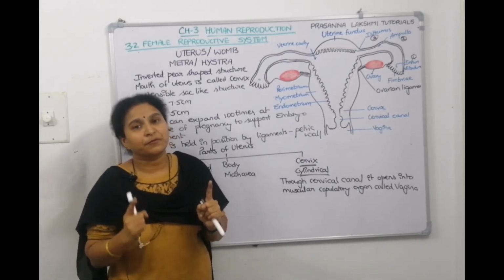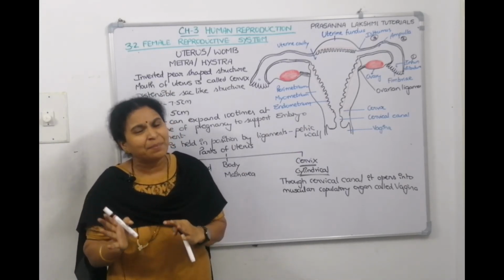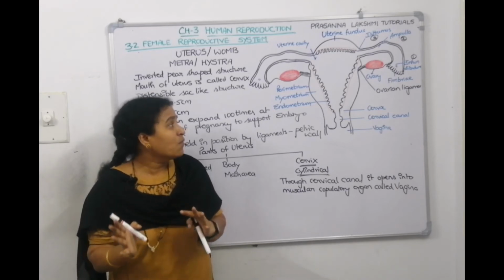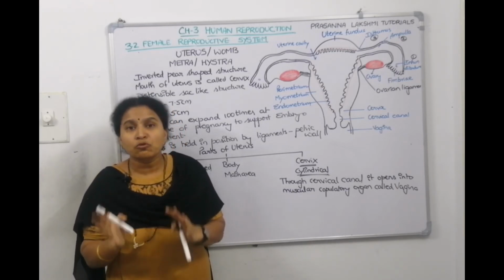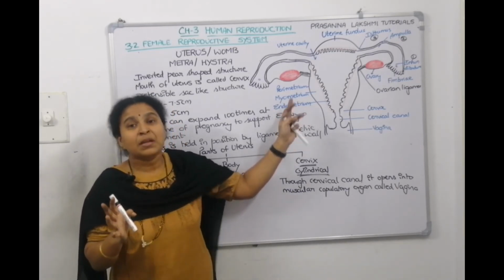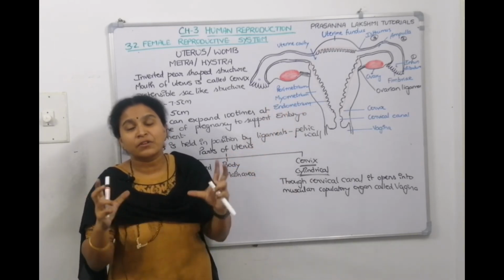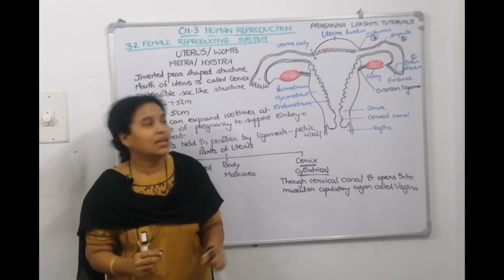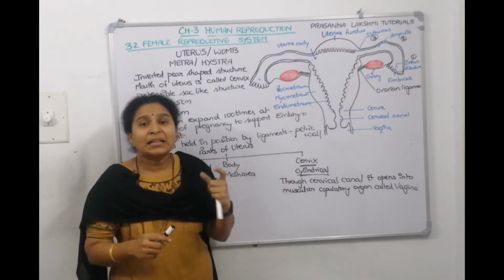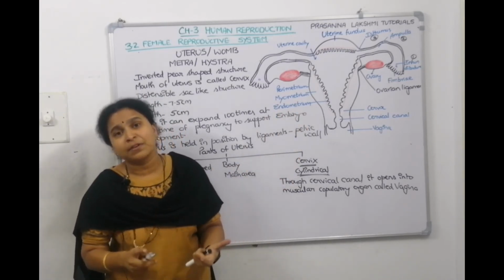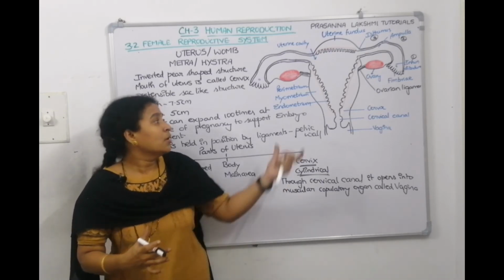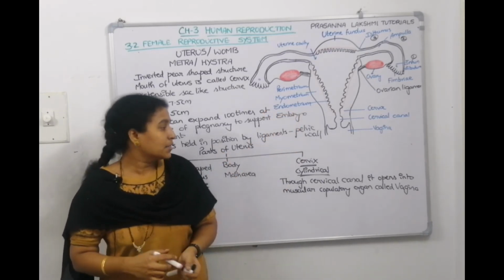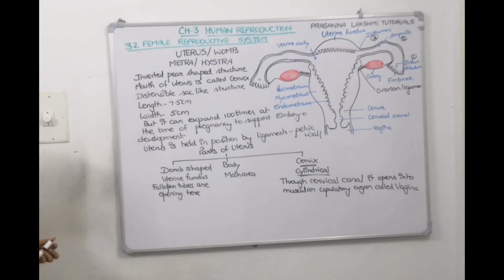Uterine wall is made up of 3 layers. Outer one is fibrous perimetrium. The middle one is muscular, smooth muscle layer, which is thick. This is the one which helps in childbirth, which contracts in response to oxytocin, and it helps in child delivery. That is called myometrium. And the inner layer, which is nutritive, which helps in implantation, is called endometrium. Take a screenshot, then we will write down.